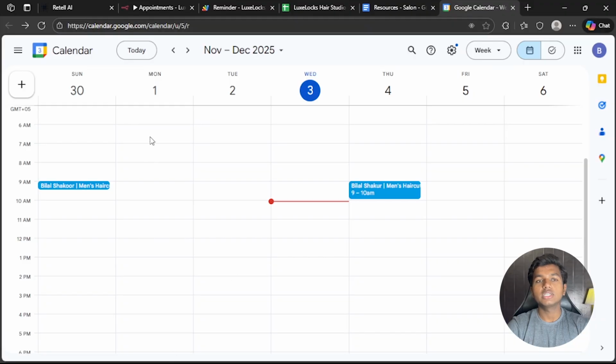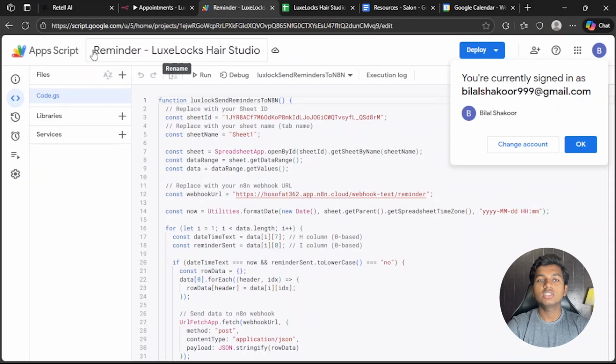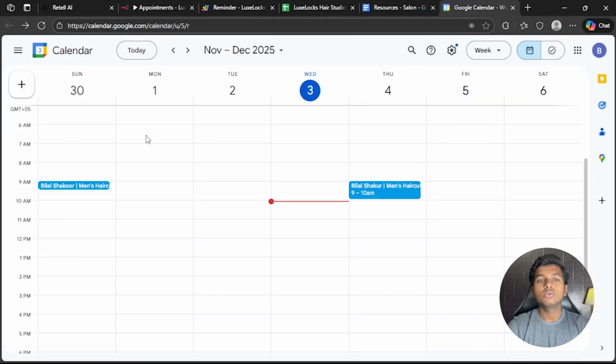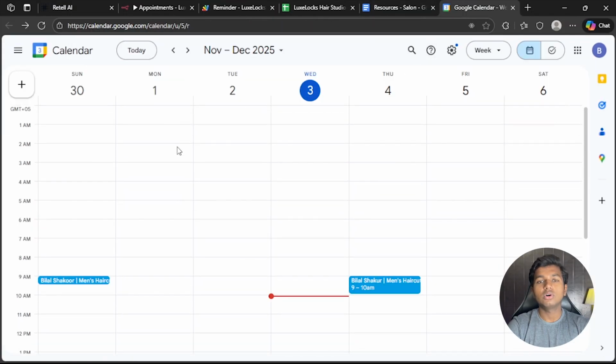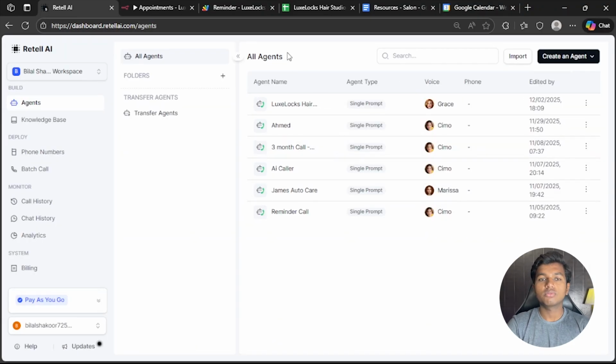So without any further ado, let's get into the tutorial. For this tutorial, we are going to need four tools: Retell AI, N8N, Google Scripts, and I'm going to provide the resources for all of them. So it's going to be super simple for you to make this AI voice agent. We are going to need a Google Calendar. Of course, all of the people will have this one. So let's start building our appointment booker for salons.